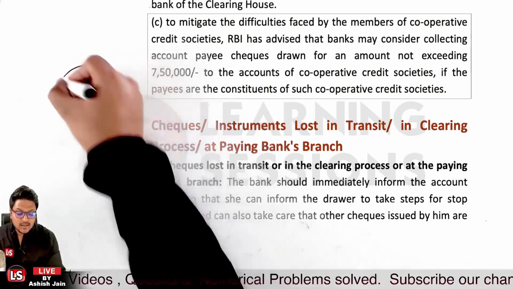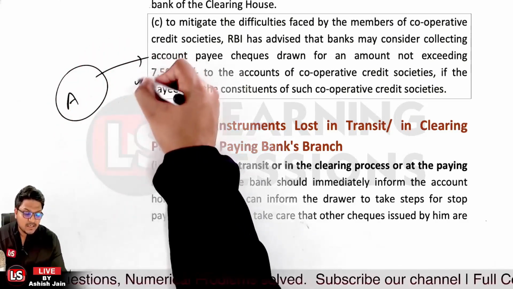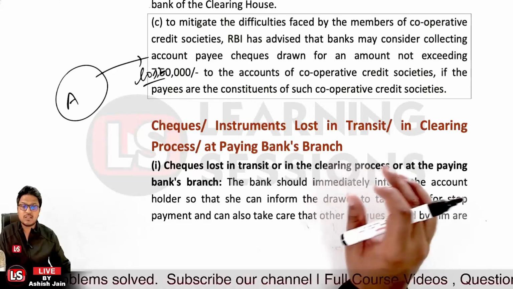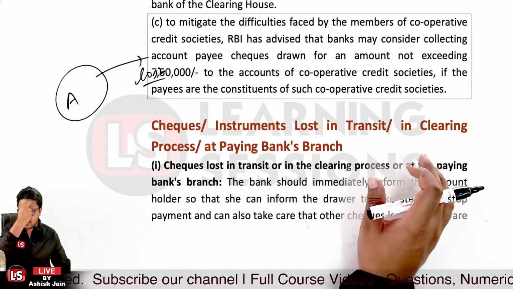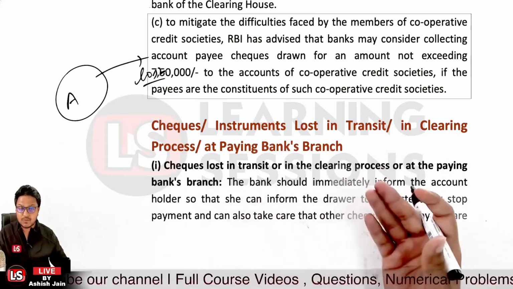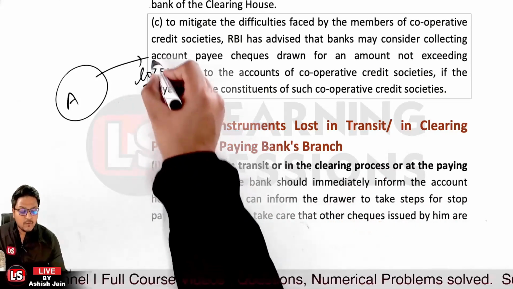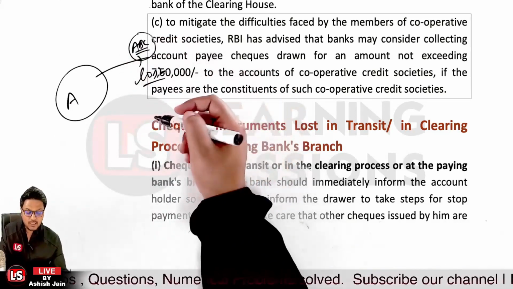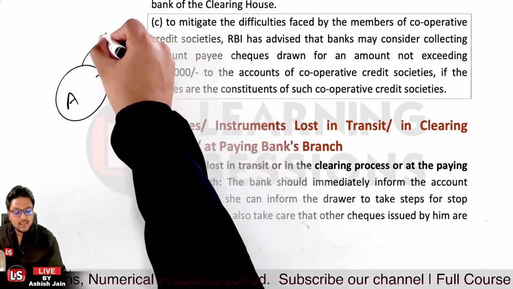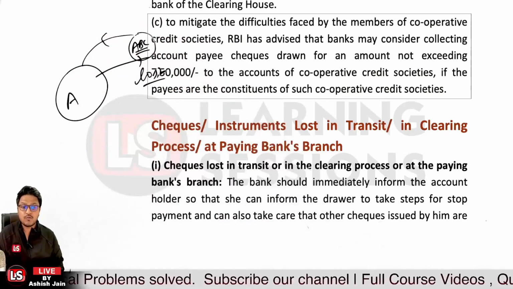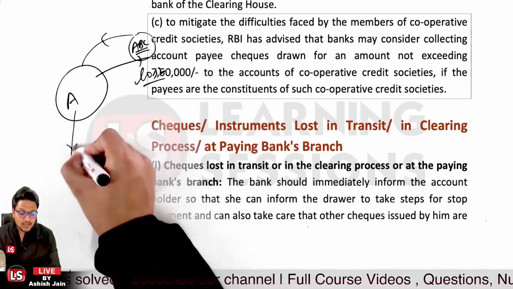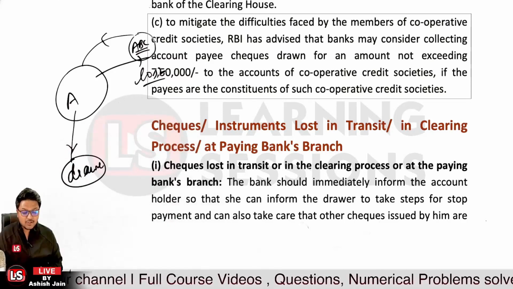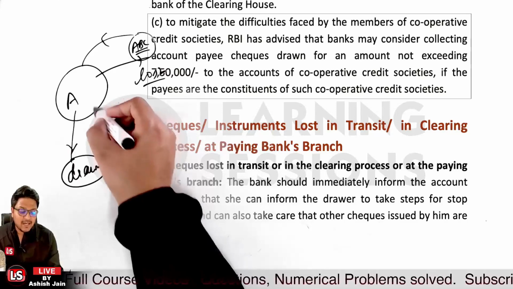Now the first case: let's take the case that person A has presented the check, but it is now lost. Whether it is lost in transit, in the clearing process, or at the paying bank's branch, that is not possible in case of CTS, but definitely it can be the case that the check was given for presentation to bank ABC, but ABC, before presenting the check, has lost the check. In that case, ABC bank will immediately inform the account holder, so that they can inform the drawer. And also it could be the case that A must have issued further checks.